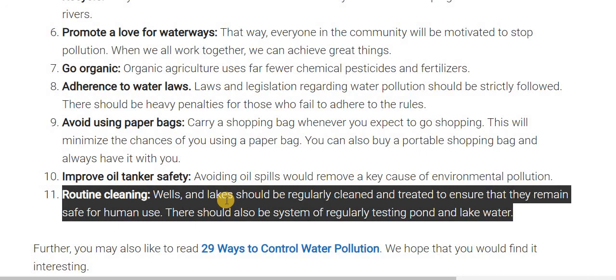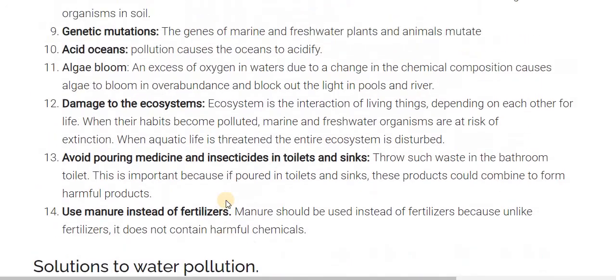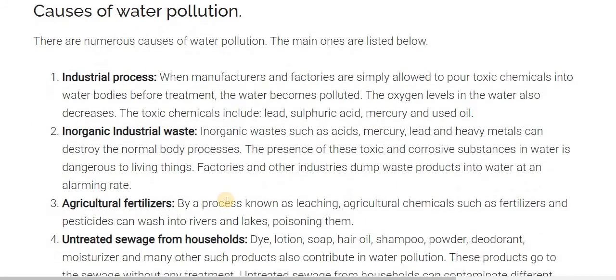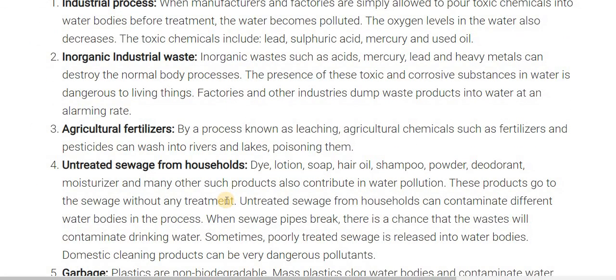So these are the things. But if asked for 3 marks, then you can write down at least 3 to 4 points for each question.